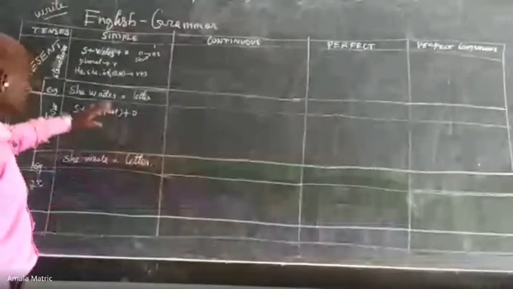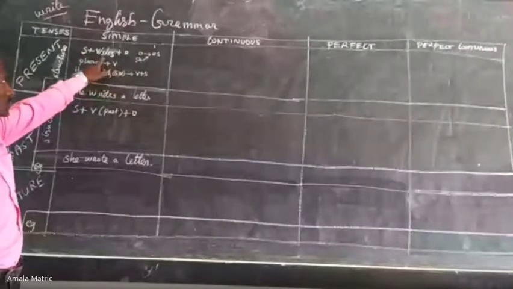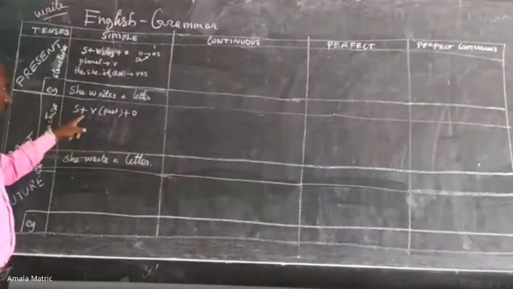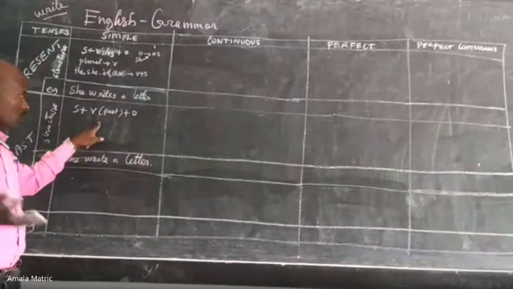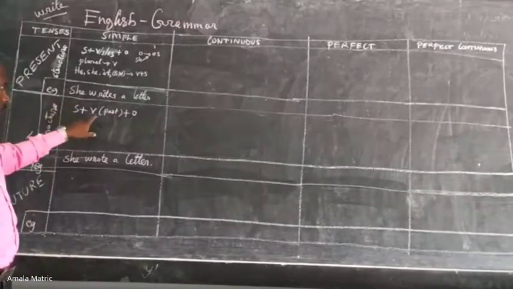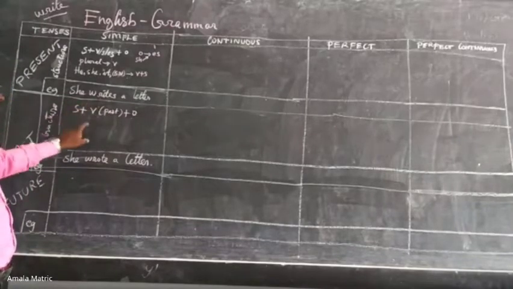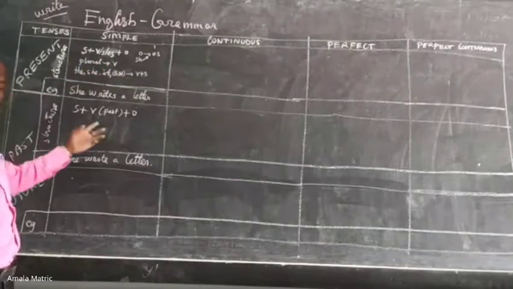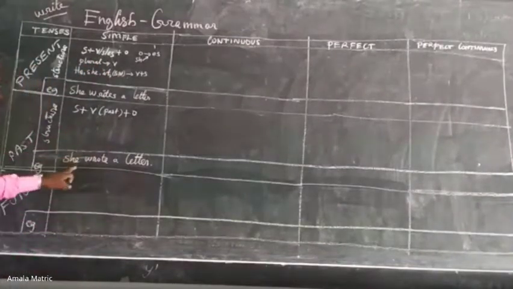So okay, this is very important. She wrote a letter. That's all. There is no doubt at all, because here the only problem is the verb with s or es. Whatever the subject, we, I, you, all twelve pronouns, noun or pronoun, whatever the subject may be, the verb should be past tense. There are no difficulties like this, and we need not follow any rules here. So this is the easiest tense.